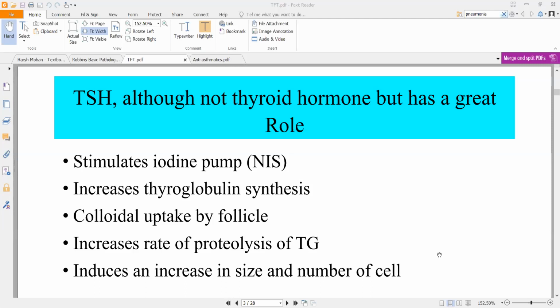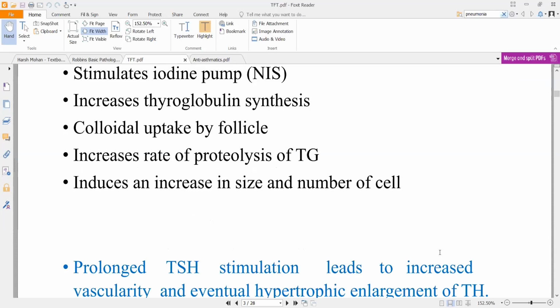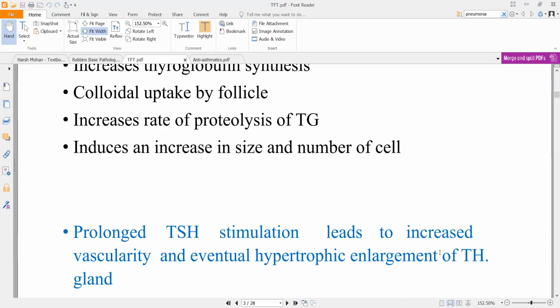See, the goal of TSH is basically increasing thyroid hormones. Now there is one side effect though. If you have prolonged TSH stimulation, this will increase vascularity and eventually cause hypertrophic enlargement of your thyroid gland. So excessive TSH, if you have overproduction of TSH, can directly relate to hyperthyroidism. It can cause hyperthyroidism if you have excessive stimulation of TSH, if you do not control the amount of TSH in your body. All right.